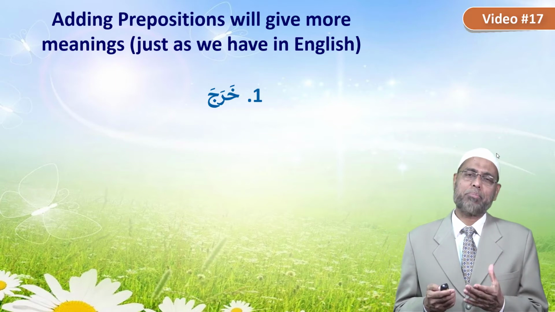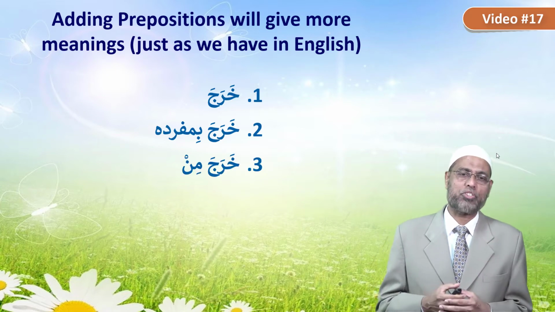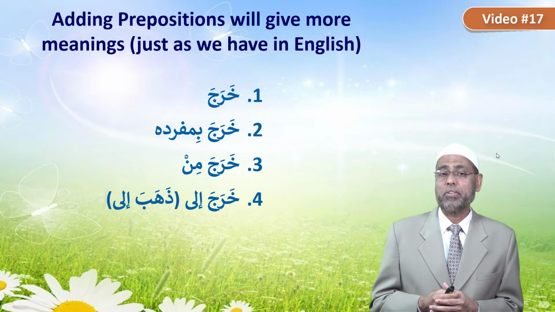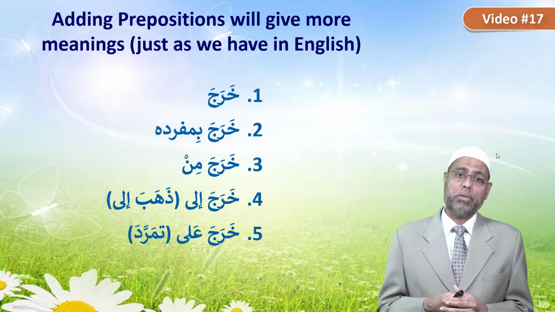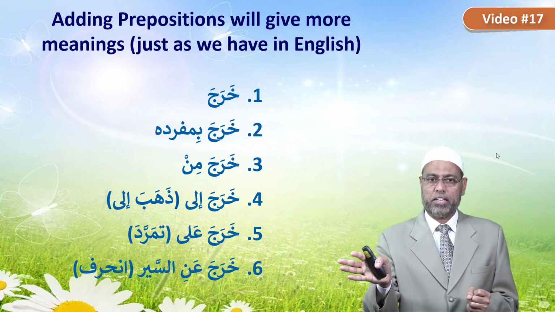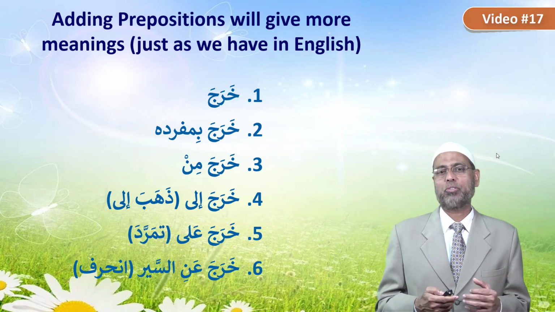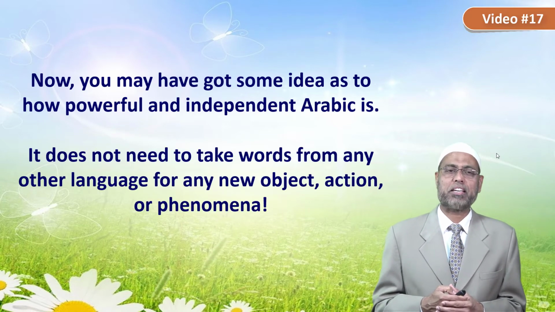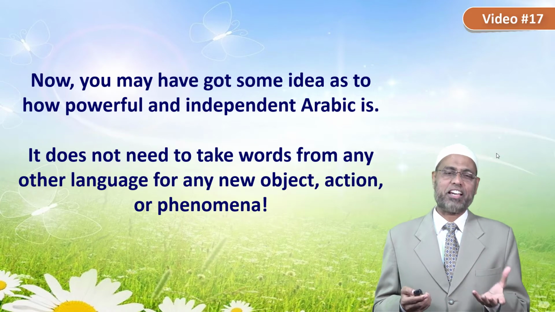In Arabic, for example, kharaja means he came out. Kharaja bi mafradi, he came out by himself. Kharaja bi, that's a preposition. Kharaja min, he came out from. Or kharaja ila, he came out to, that means he went to something. And kharaja ala means he came out against, that is he rebelled. And kharaja an as-sayr, that means he deviated. So you can see by adding prepositions to a verb, you can have more meanings. Now you may have an idea as to how powerful and independent Arabic is. It does not need to take words from any other language for any new object, subject, action, or phenomena.